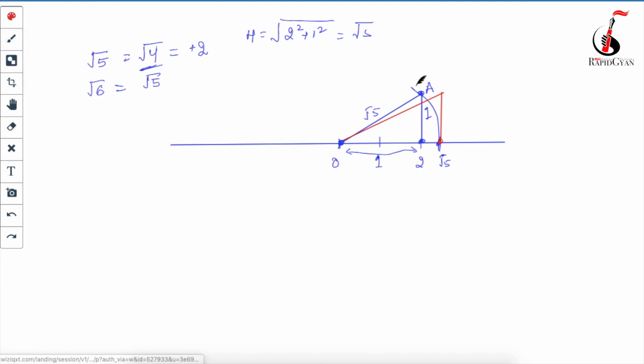Okay, now this point is B, I am assuming, and take out the compass and draw an arc. The point where it will intersect, that will become your under root 6. So in this way we can plot any irrational number on the graph paper. Alright guys, so let's move further.